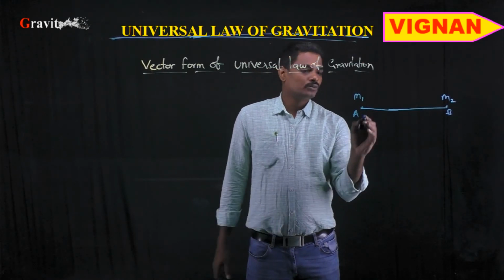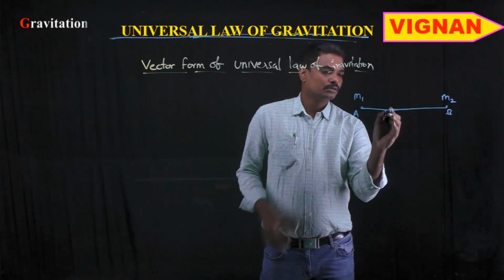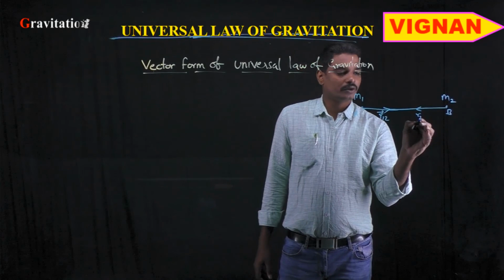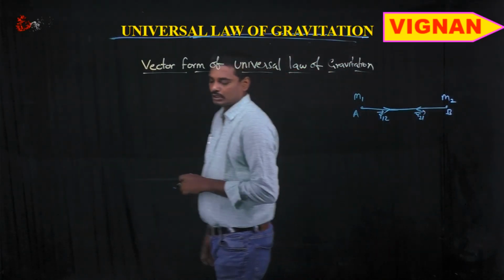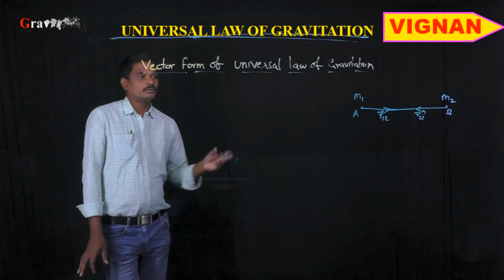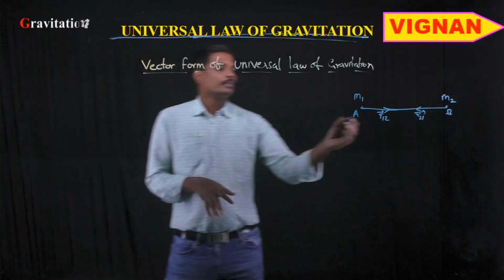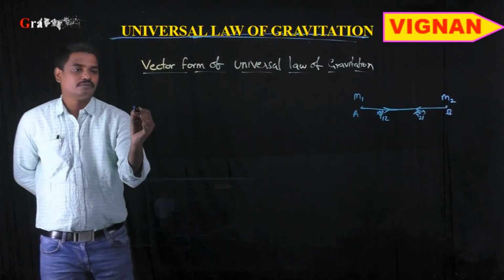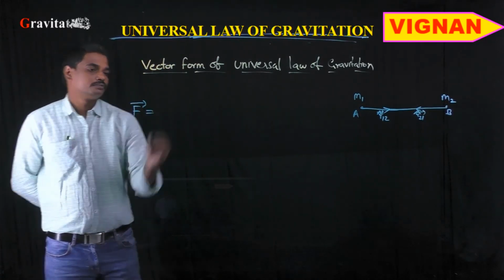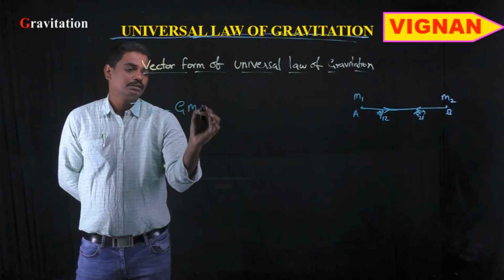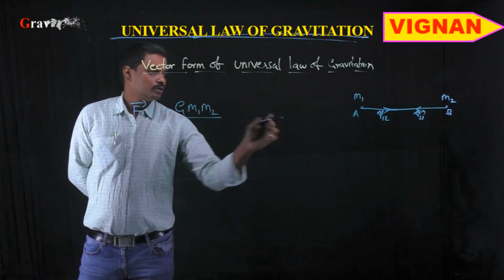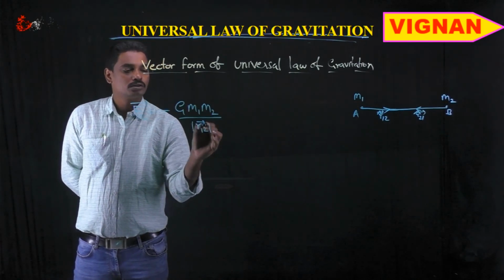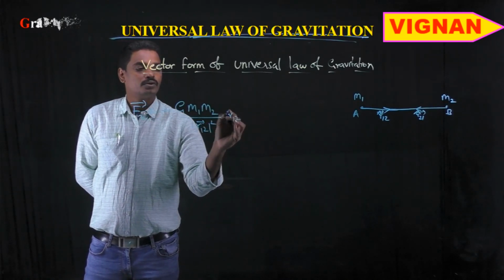Let r12 bar be the distance vector from A to B, and r21 bar the distance vector from B to A. So r12 cap is the unit vector from A to B, and r21 cap is the unit vector from B to A. Then the gravitational force in vector form can be written as F bar is equal to minus G m1 m2 by the magnitude of r12 bar square into r12 cap.